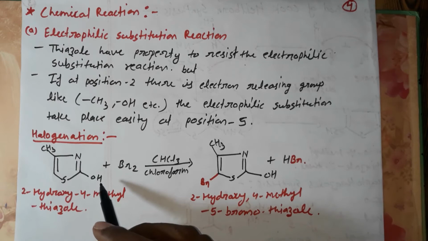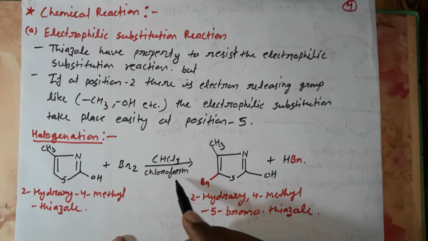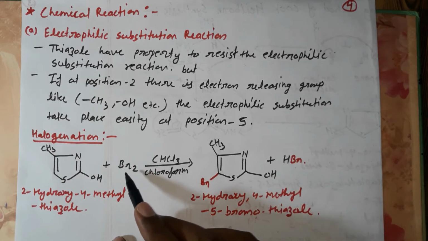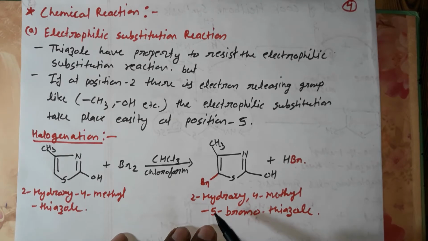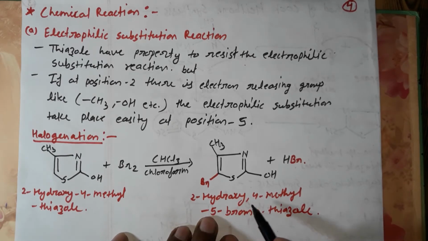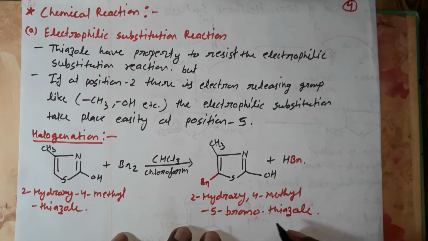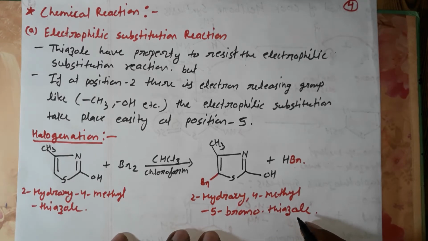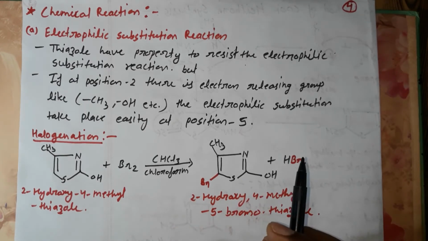This halogenation reaction is performed in the presence of chloroform, CHCl3, and bromine. It will form a compound called 2-hydroxy-4-methyl-5-bromothiazole. This is the electrophilic substitution reaction.